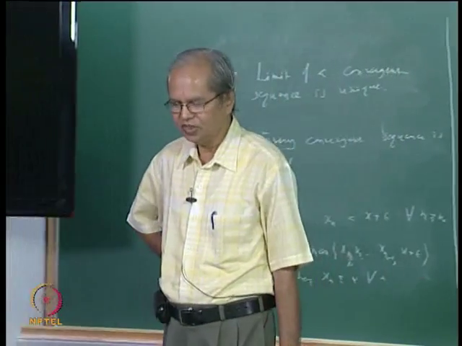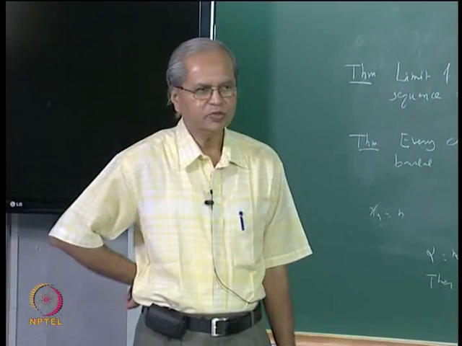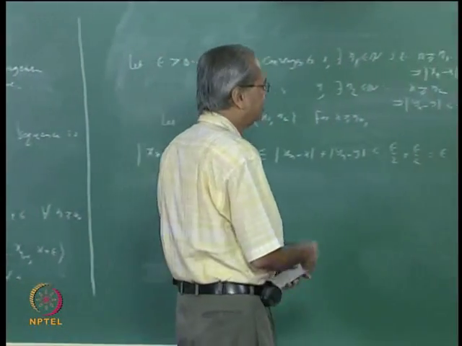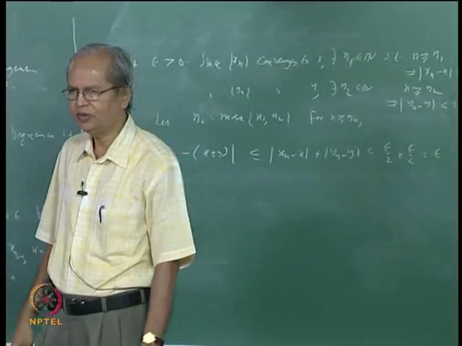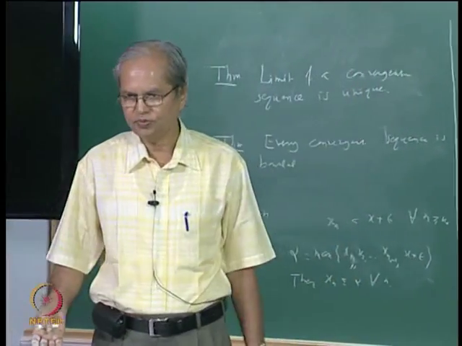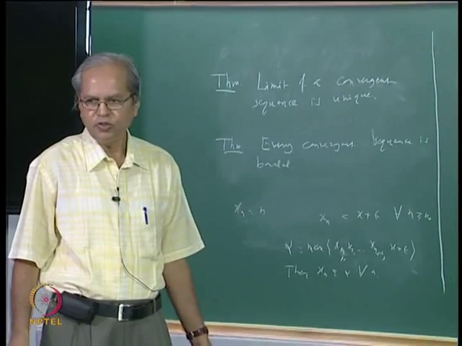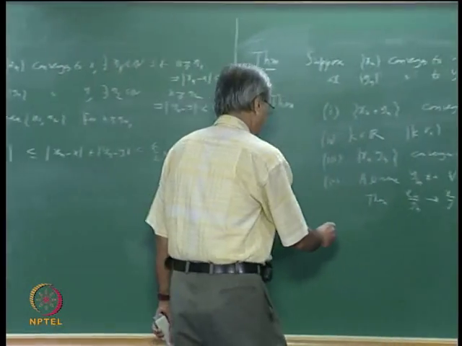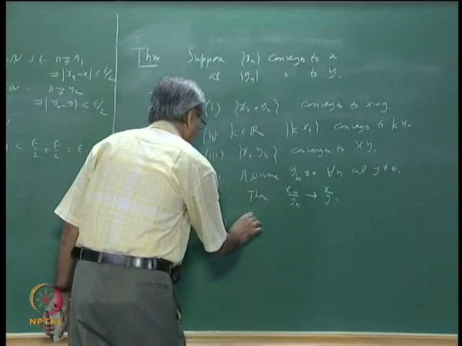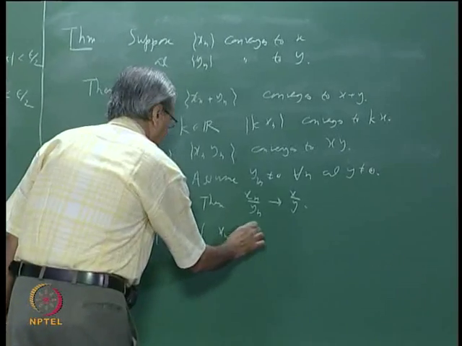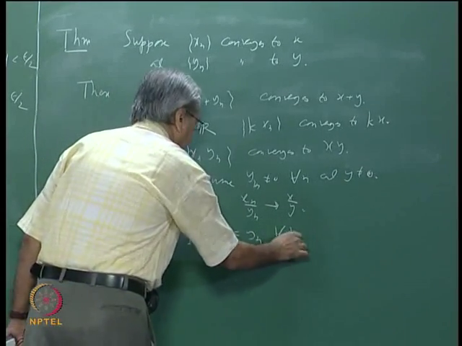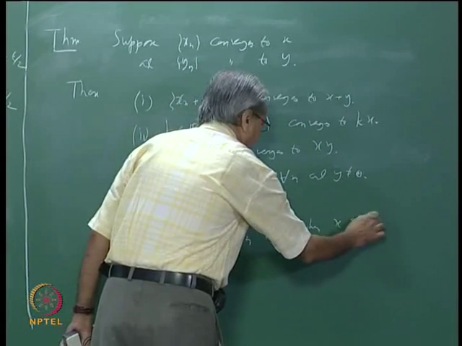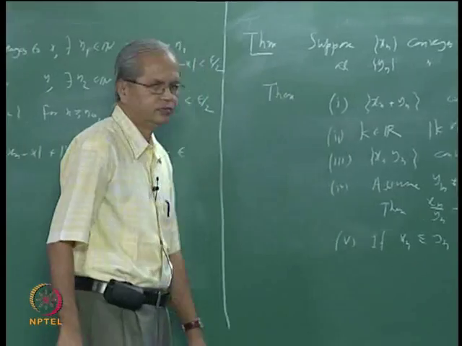We also want to say something about the order properties. Now what is meant by order properties? That is, suppose we know that xn is less than or equal to yn for all n, okay. Can we say something about the limit? Okay. We need to expect x less than or equal to y, okay. So if xn is less than or equal to yn for all n, then x is less than or equal to y, okay.